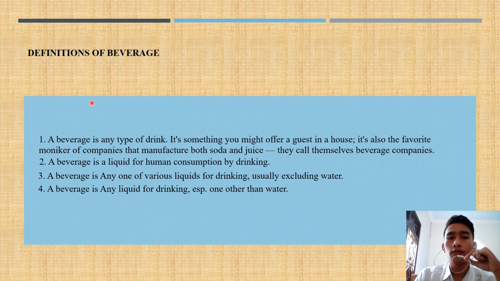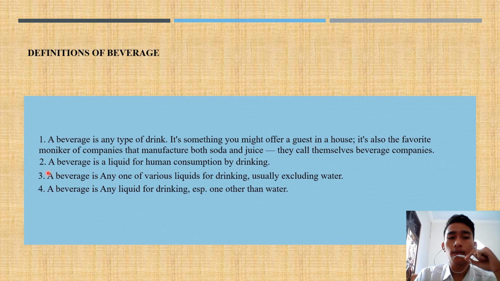Okay, now we move to the beverage. The first is the definition of beverage. In general, there are four definitions of beverage. The first is a beverage is any type of drink. It's something you might offer a guest in a house. It's also the favorite moniker of companies that manufacture both soda and juice. They all call themselves beverage companies.